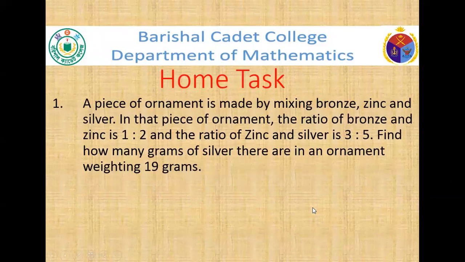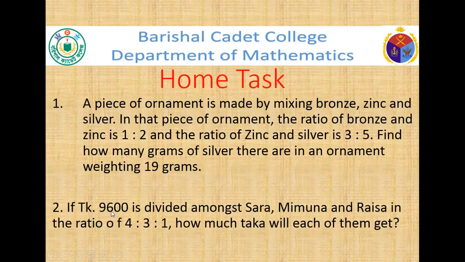Now it is time for the take home task. Number 1: a piece of ornament is made by mixing bronze, zinc, and silver. In that piece of ornament, the ratio of bronze and zinc is 1:2, and the ratio of zinc and silver is 3:5. Find how many grams of silver are there in an ornament weighing 19 grams. Number 2: if 9,600 is divided amongst Sarah, Maimuna, and Raisha in the ratio of 4:3:1, how much taka will each of them get?